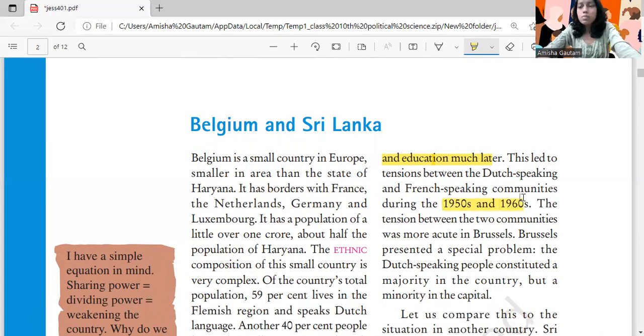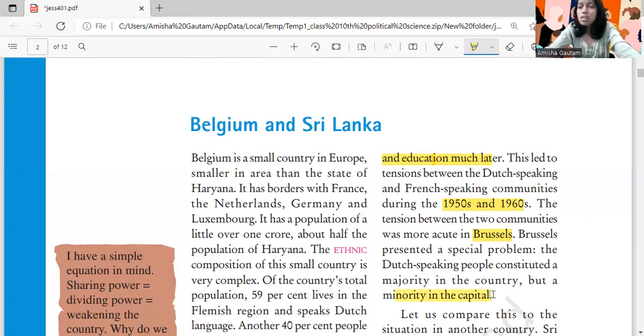So there was conflict. The tension between the two communities was more acute in Brussels, the capital city. Remember that here the French were in majority and the Dutch were in minority. Brussels presented a special problem. The Dutch-speaking people constituted a majority in the country, but a minority in the capital.